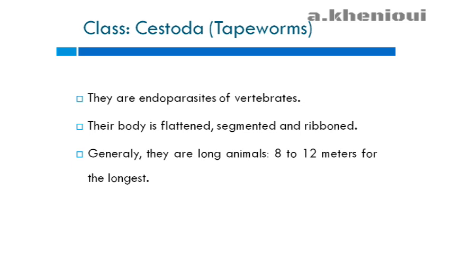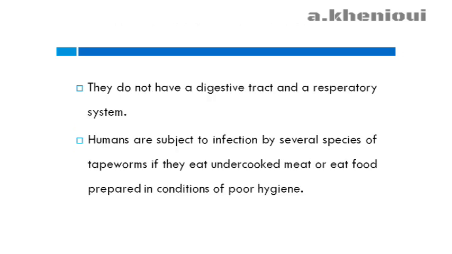Cestoda or tapeworms are endoparasites of vertebrates. Their body is flattened, segmented, and ribbon-like. Generally, they are long animals, with 8 to 12 meters for the longest. Tapeworms do not have a digestive tract or respiratory system.